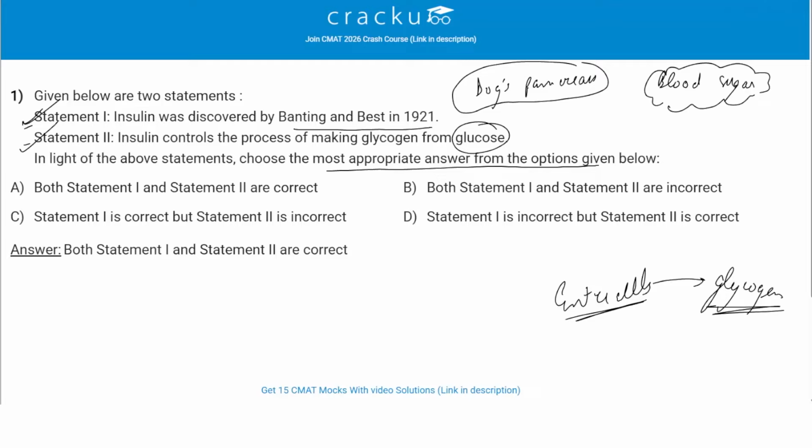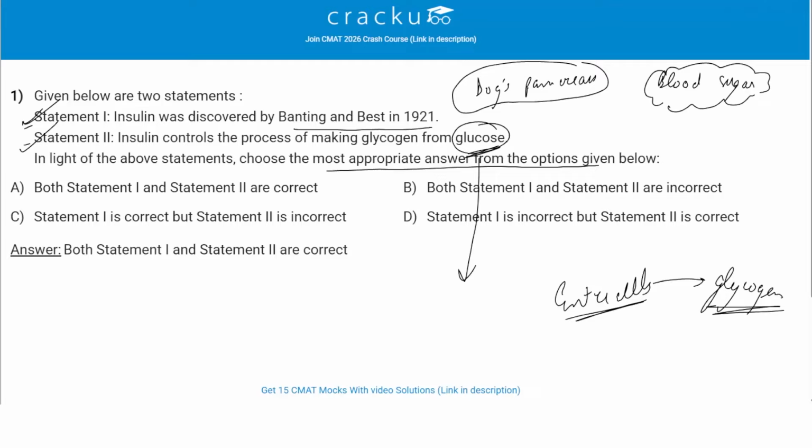If there is no sufficient insulin present in the body, glucose remains in the bloodstream, leading to elevated blood sugar levels and metabolic disorders.